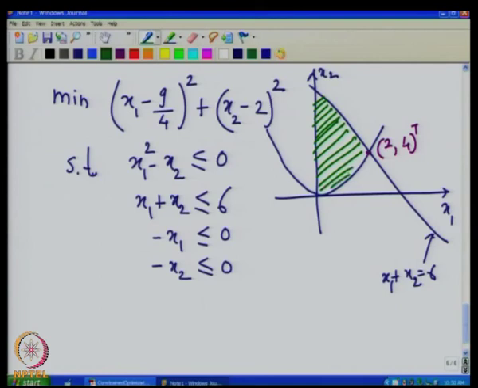Now, we want to find out the point on this feasible set which is closest to (9/4, 2). So, the point (9/4, 2) will be somewhere here. So, this point is (9/4, 2). So, we want to find the point in this feasible region which is closest to the point (9/4, 2).